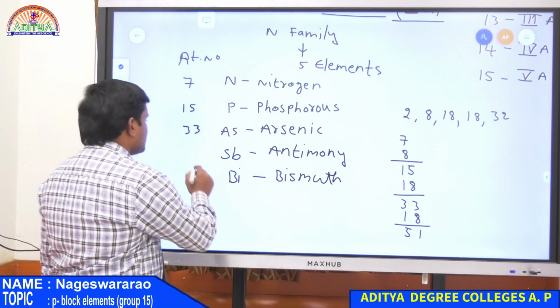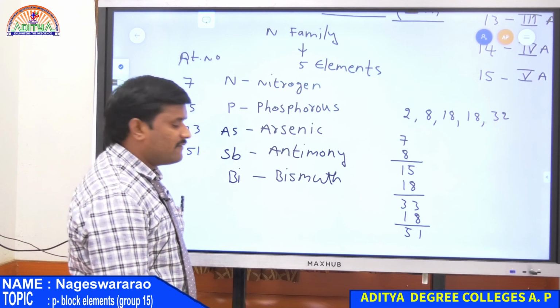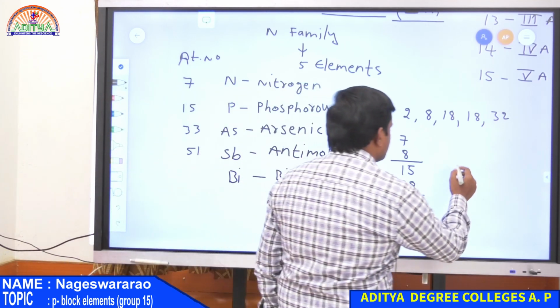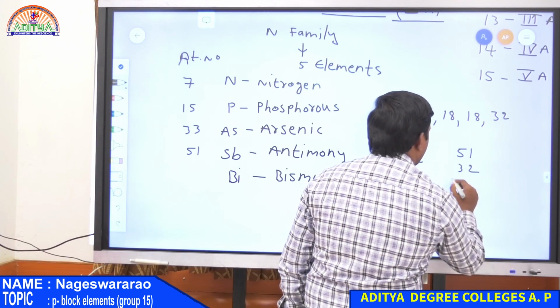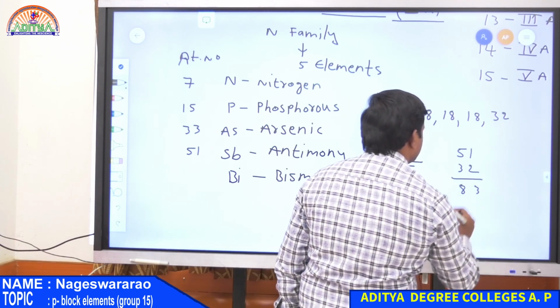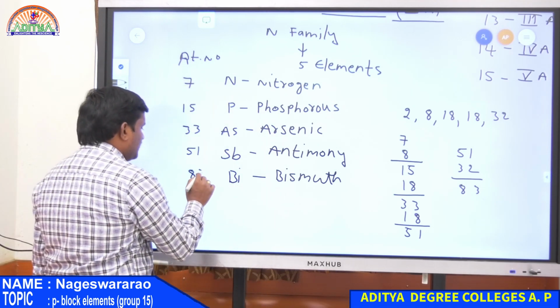Therefore 51 is the atomic number for antimony. And finally bismuth. So for bismuth, 51 plus 32, last magic number, that is 83. Therefore atomic number of bismuth is 83.